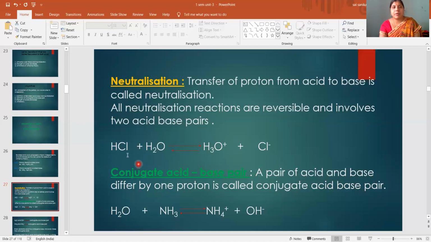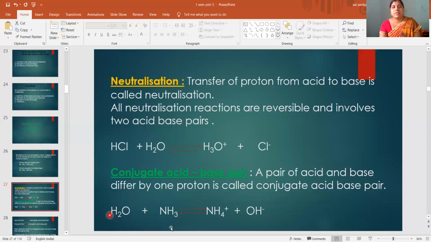This pair differs by one proton. Here one proton is there, one proton is not there. Here two protons are there, here three protons. So here one proton difference, here one proton difference. Any acid base pair which differs by one proton is called a conjugate acid base pair.